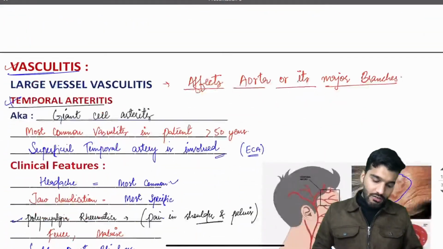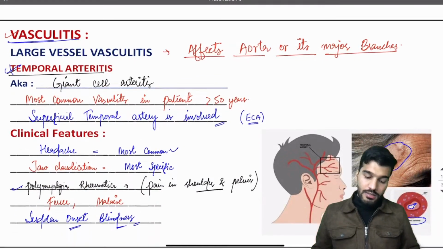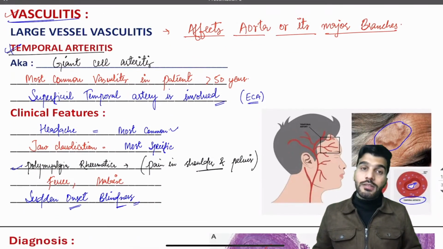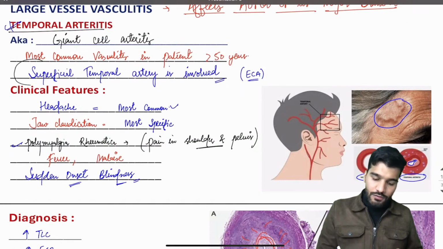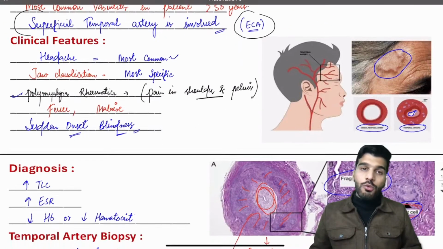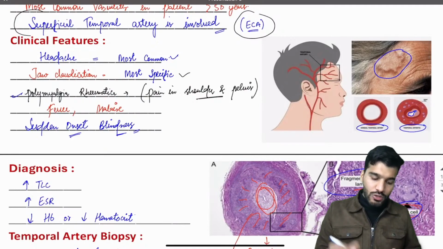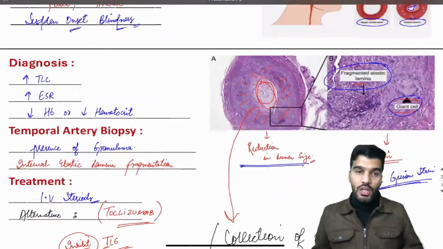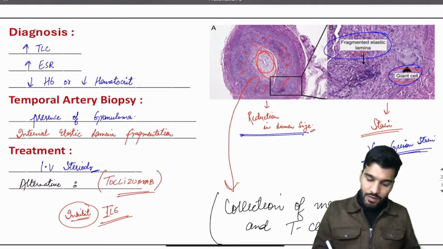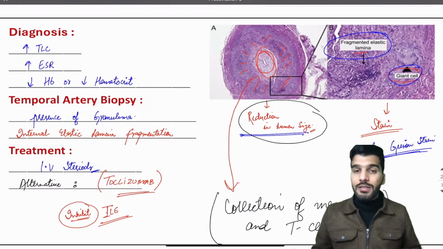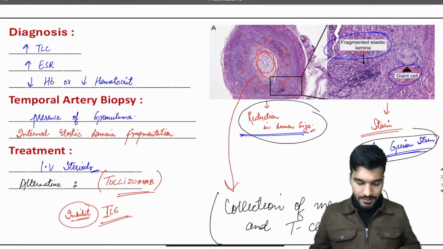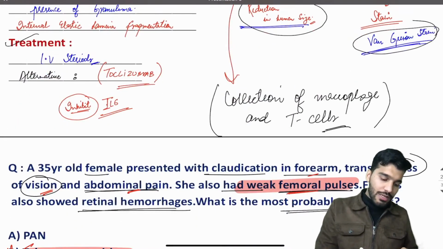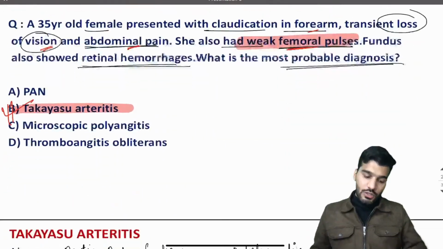Then we have giant cell arteritis. We discussed that it is affecting the aorta and its major branches. It's the most common vasculitis, and superficial temporal artery is involved, which is a branch of external carotid artery. Most common symptom is going to be headache, and most specific is going to be jaw claudication. On the biopsy we'll see a granuloma, and we'll see the reduction in the lumen size because of the collection of the macrophages and T cells. The special stain is Verhoeff-Van Gieson stain. Treatment is IV steroids. Alternatively, you can give tocilizumab.